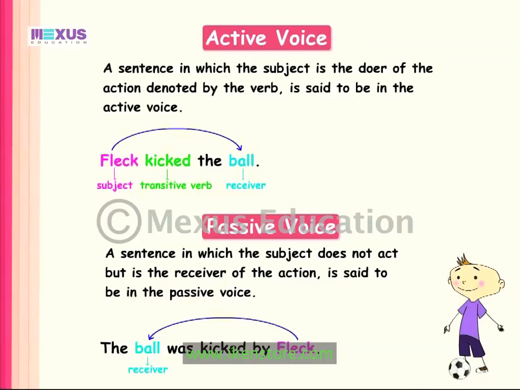This sentence is in the passive voice. It tells us what was done to the ball. So here, the ball is not the doer, but the receiver of the action. The action was kicked. The verb was kicked does not have an object. Hence, it is intransitive.